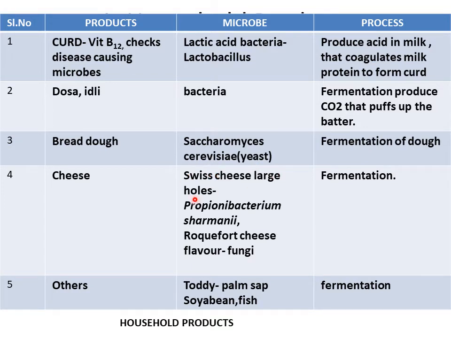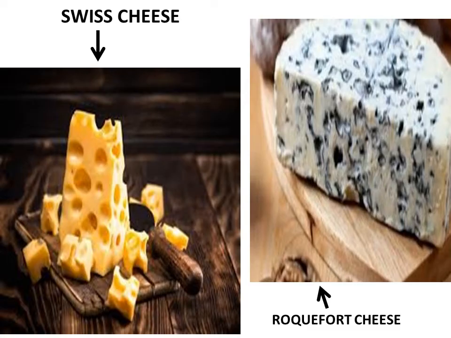Swiss cheese contains large holes, and it is because of Propionibacterium shermanii, and the characteristic flavor of Roquefort cheese is due to a fungus. Other fermented products are toddy, soybean, and fermented fish. So this is the figure of Swiss cheese and Roquefort cheese.